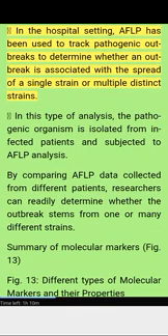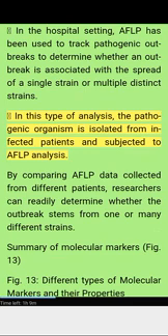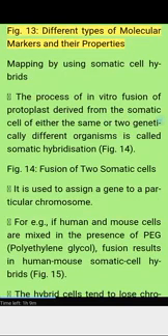In the hospital setting, AFLP has been used to track pathogenic outbreaks to determine whether an outbreak is associated with the spread of a single strain or multiple distinct strains. In this type of analysis, the pathogenic organism is isolated from infected patients and subjected to AFLP analysis. By comparing AFLP data collected from different patients, researchers can readily determine whether the outbreak stems from one or many different strains. Summary of molecular markers. Figure 13. Different types of molecular markers and their properties.